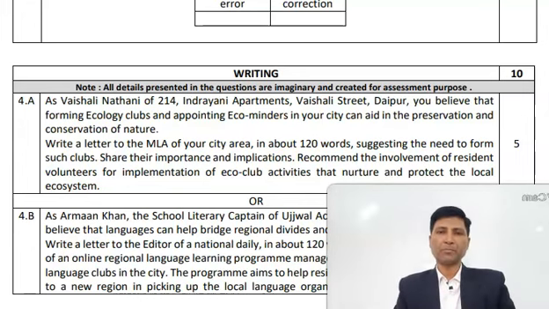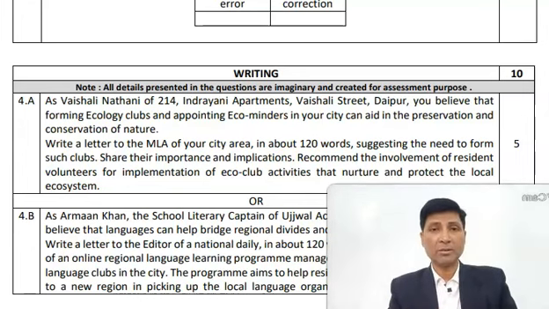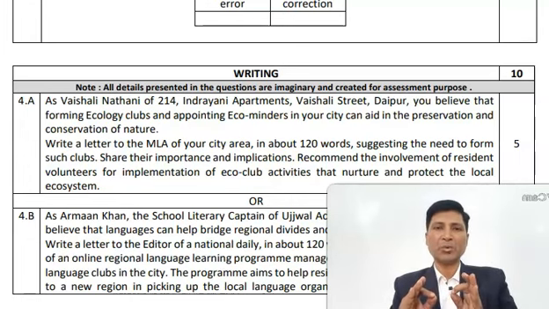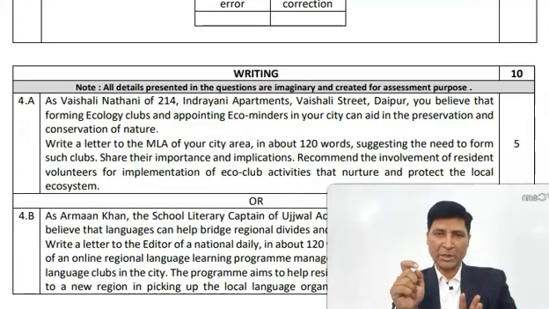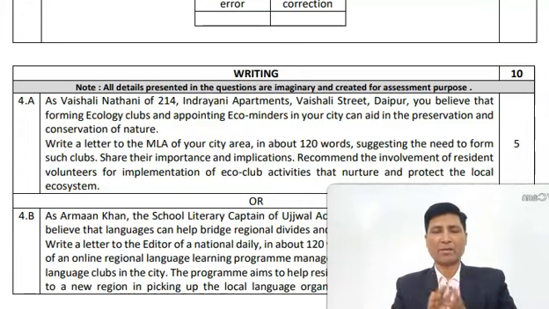First of all, always remember one thing, how marks are given. So far as letter is concerned, its marks are distributed. 1 mark you will be given on format. So first of all, without writing, you can get 1 mark. If you are not getting that 1 mark, you can go for re-evaluation. So when you are maintaining proper format, you do not have to write anything over here. You are maintaining format, you are getting 1 mark.